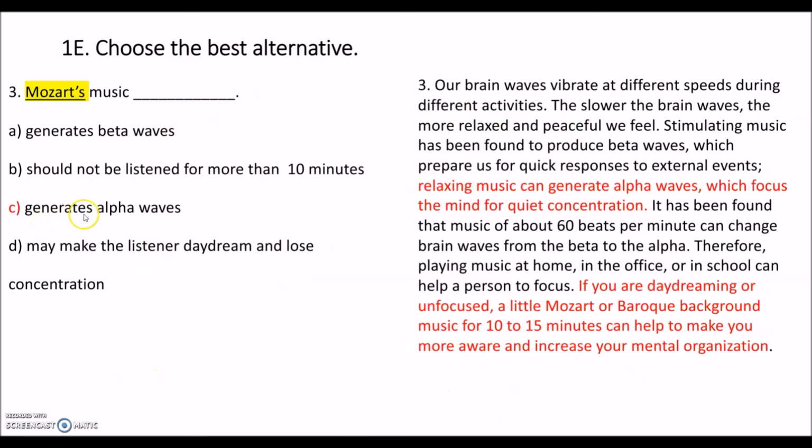So our body produces more endorphins. And number 3 is C. So Mozart's music produces alpha waves. Have a look at the red parts here. It says relaxing music can generate alpha waves, which focus the mind for quiet concentration. And as an example, we are given Mozart and Baroque background music to make us more aware and increase our mental organization. So we understand that Mozart music is a relaxing music, so it generates alpha waves.